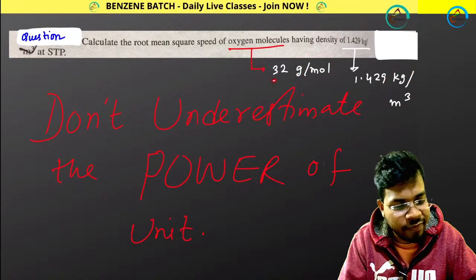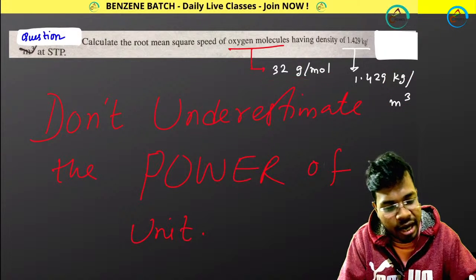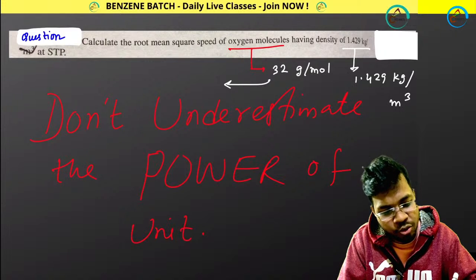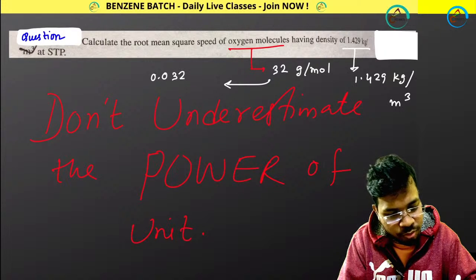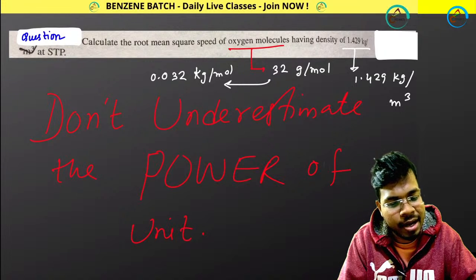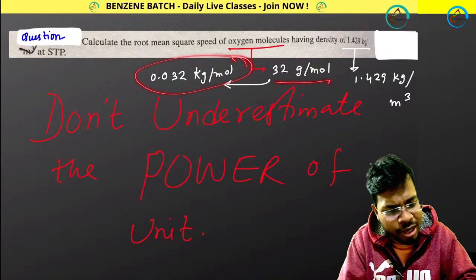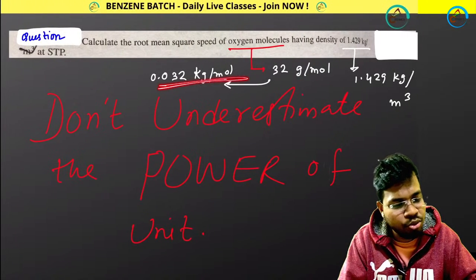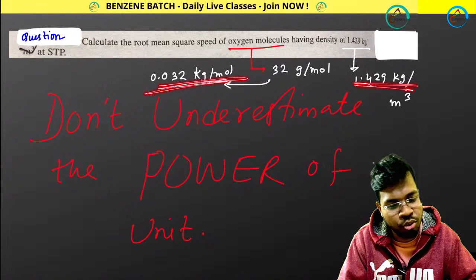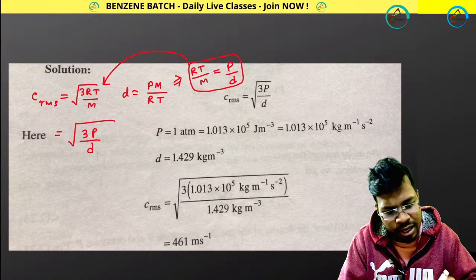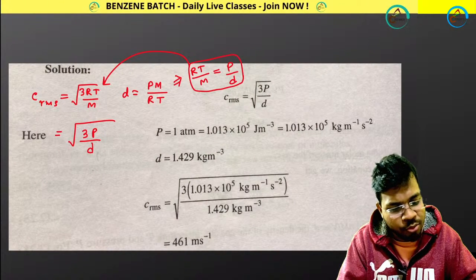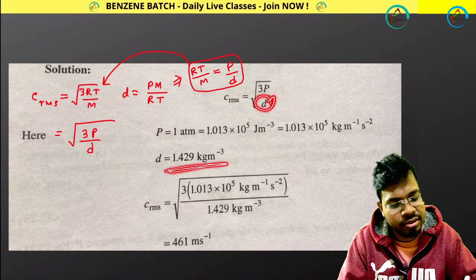So convert this from CGS to SI. How can you convert this? 32 means 0.032 kg per mole. Yes, you have converted this value into SI unit. Now you can put your value. Molar mass you do know, density you know already. Molar mass will not be required for you. You just need density, that you know in SI.